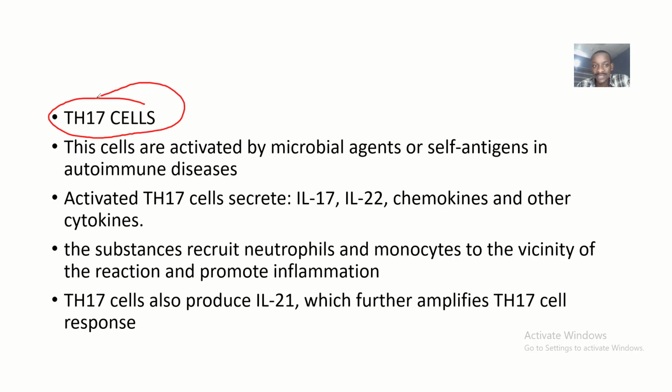Okay, so the T helper type 17 now, what is their function mainly? These cells are activated by the microbial agents or self-antigens in autoimmune diseases. Now, activated T helper 17 will secrete what? Interleukin 17 and interleukin 22. They also secrete what? Chemokines and other cytokines. Okay, so now these substances recruit neutrophils and monocytes to the vicinity of the reaction and they promote inflammation. Right. So the T helper 17 cells also produce what? Interleukin 21, which further amplifies the T helper 17 cell response.